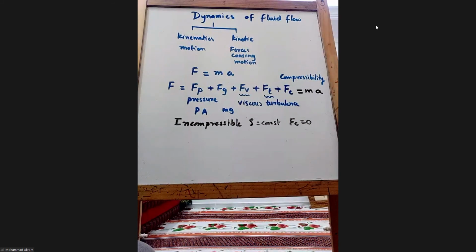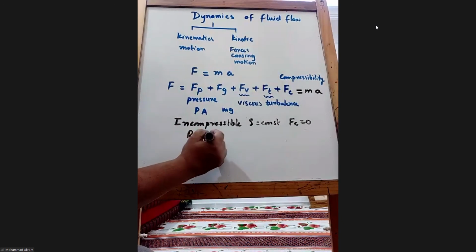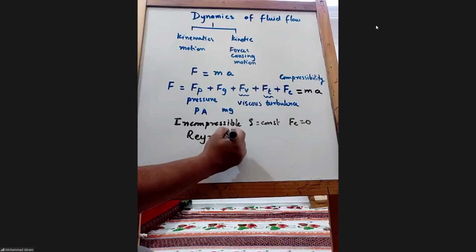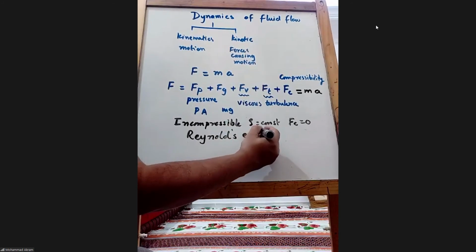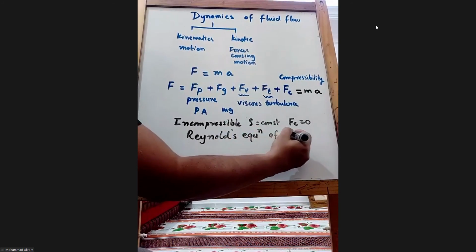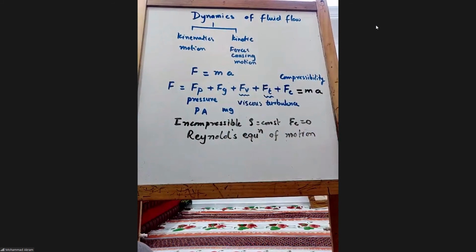Reynolds. So Reynolds equation of motion. Yes, this is Reynolds equation.